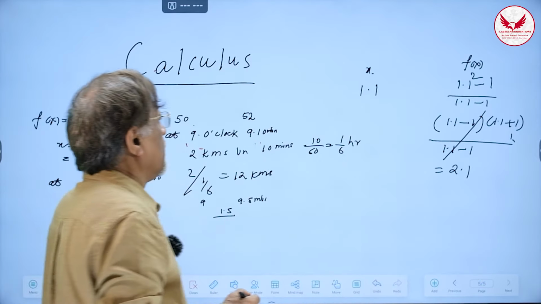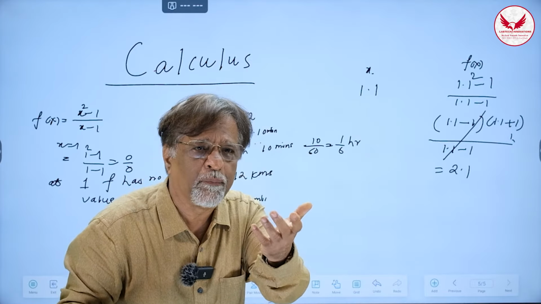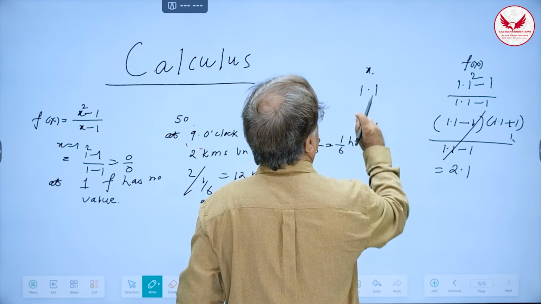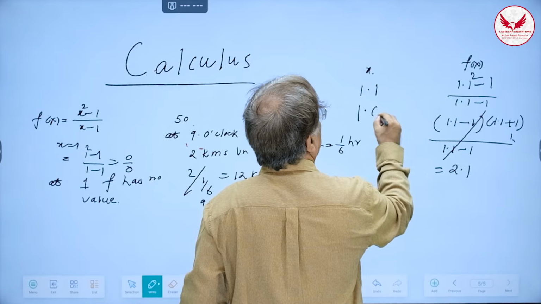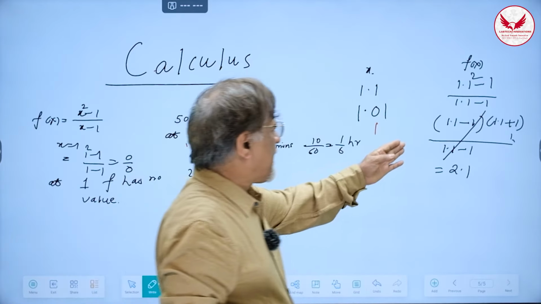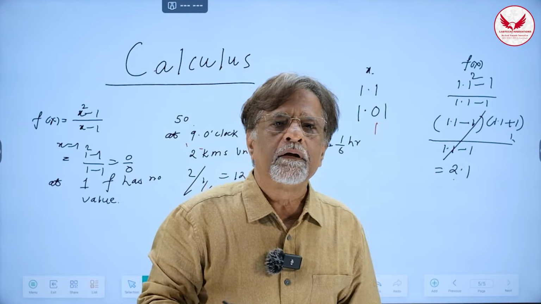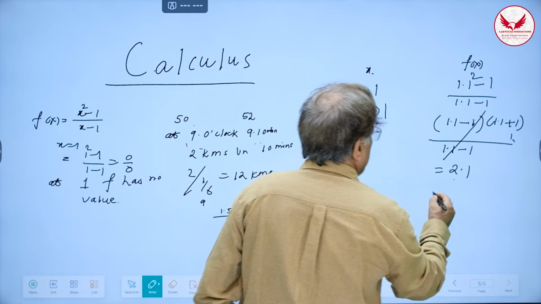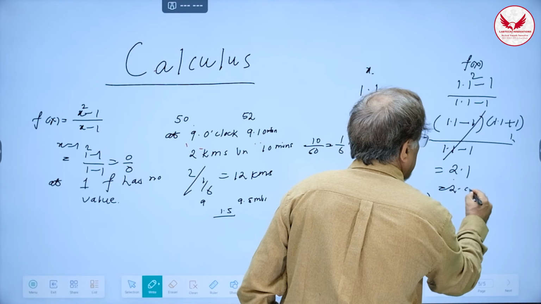Correct? But 1.1 is 0.1 extra. Right? I want to be very close to 1. So I will go even nearer to 1 by writing what? 1.01. Now same calculation will tell you that then the answer will become what? 2.01. Correct? So if I put 1.01, then the answer is going to be 2.01.